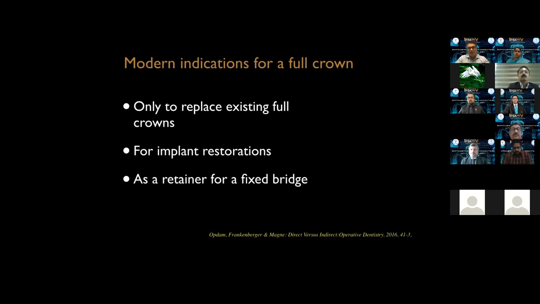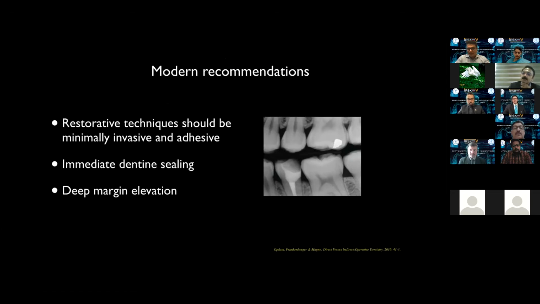If you have a patient who had a full crown before and has come to you for a replacement, then you have to make another full crown for that patient. For implant restoration, obviously, we have to make full crowns. And as a retainer for a fixed bridge. If you're making a 3-unit bridge, you probably have to still go for a full crown. These are the only places where you would choose a full crown. What are the modern recommendations for restoring posterior teeth?